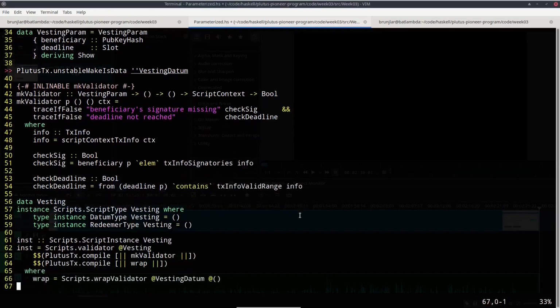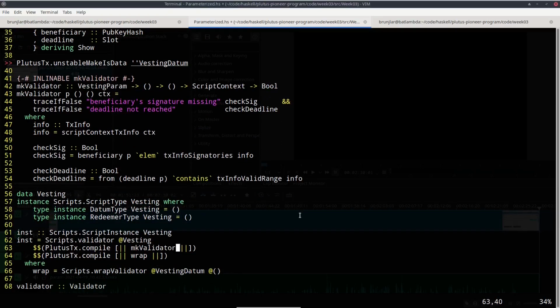Now we come to an interesting question: what do we do here? As is, this won't work because now the make validator has the wrong type. Remember, the make validator must be a function that takes 3 arguments and returns a boolean. But now make validator has 4 arguments.